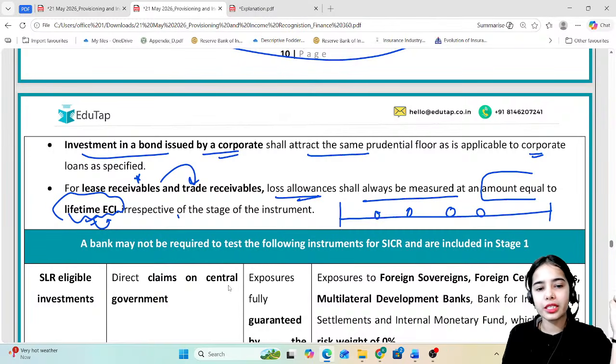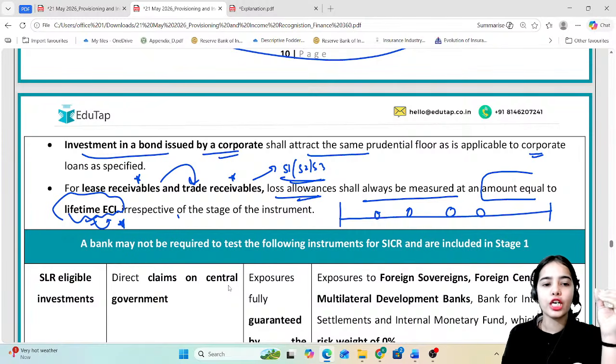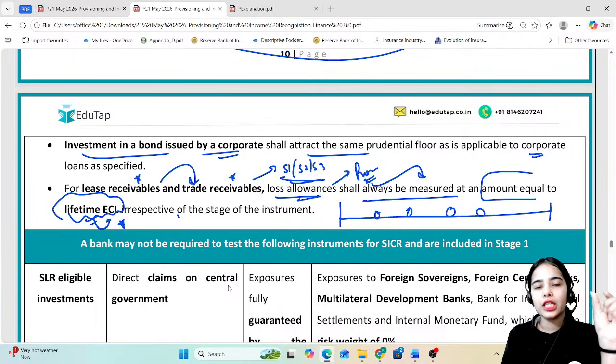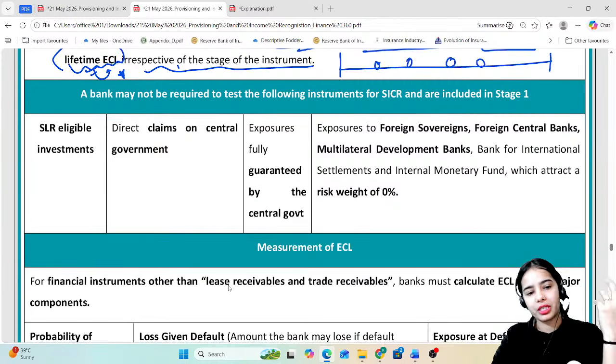So for lease receivables and trade receivables, the stage 1, stage 2, stage 3 doesn't matter, because it is expected that the loss can happen at any point of time. Okay, so for lease receivables and trade receivables, loss allowances, basically the provisions, shall always be measured at an amount equal to lifetime ECL irrespective of the stage of the instrument.